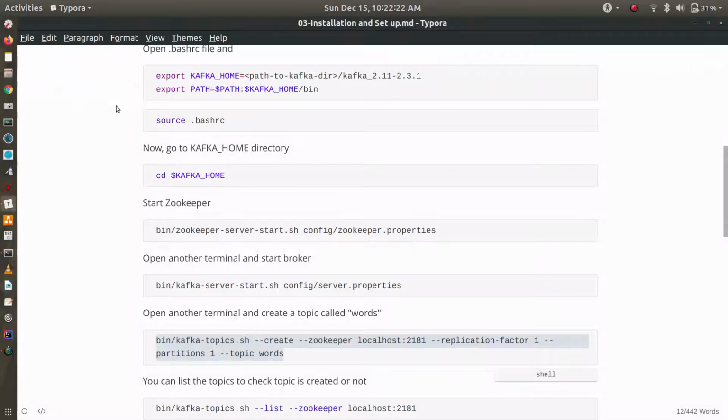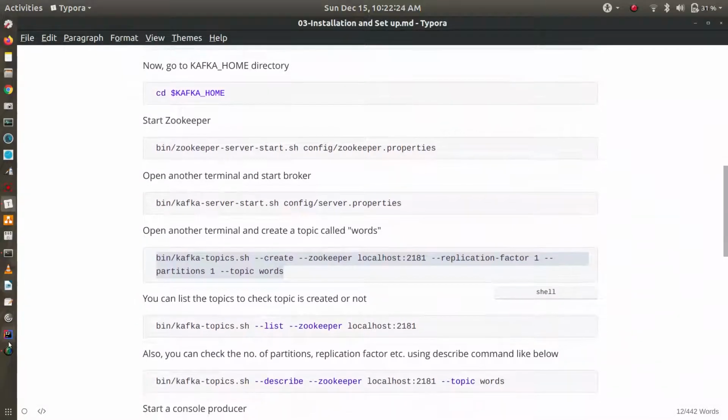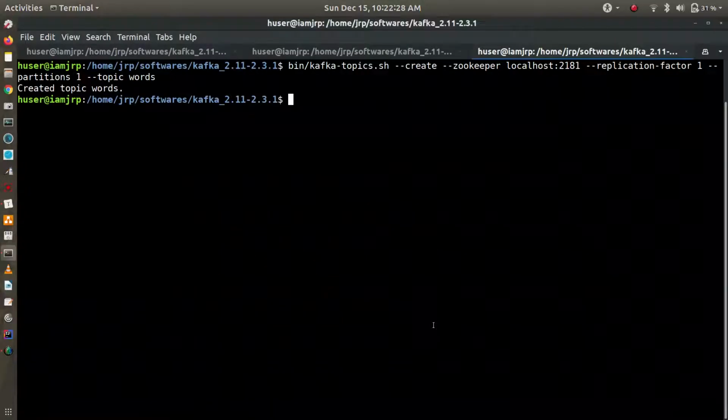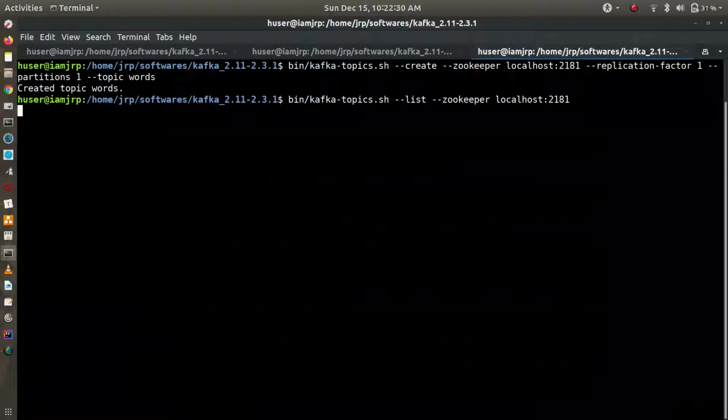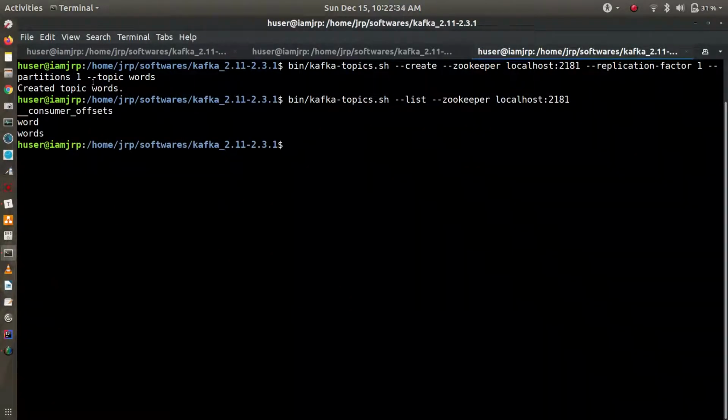You can list all the topics present here using this command. The topic words is listed here, along with __consumer_offsets, which is the default topic.